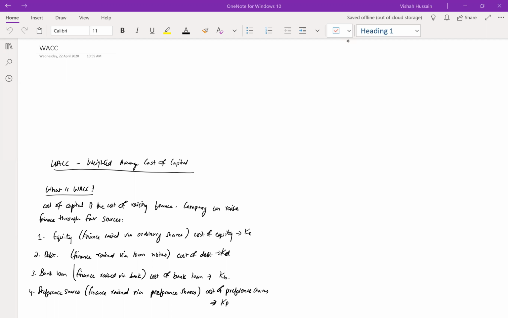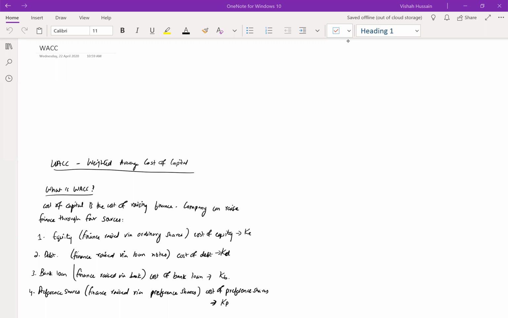Every source of finance through which you raise finance for your company has a cost. Now, what is the cost? For equity, you need to pay dividends to your shareholders. So that is denoted by KE. For debt, you have to pay interest to the loan note holders. So that is denoted by KD. For bank loan, again, you have to pay interest to the bank.